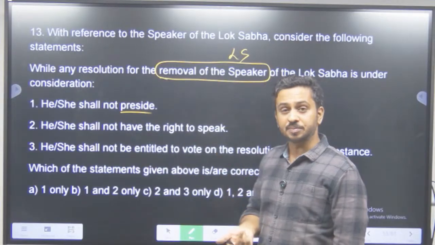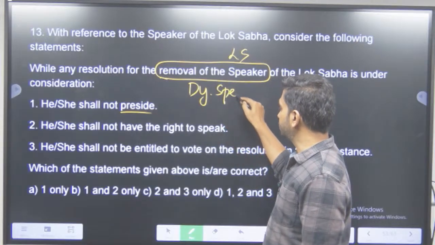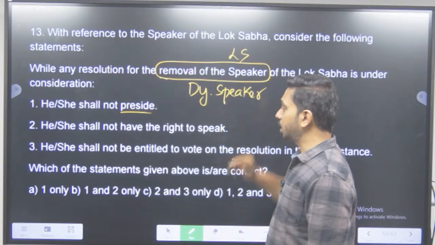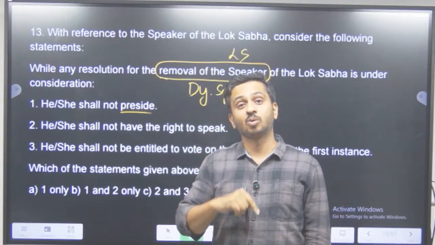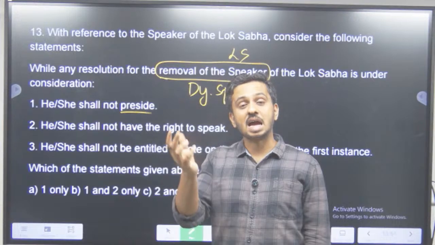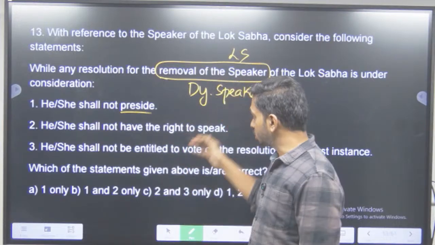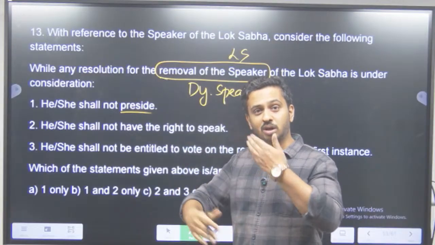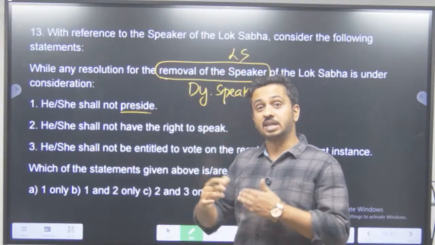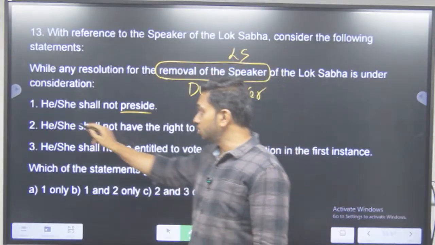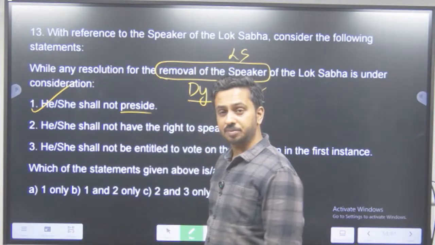So who presides, sir? We have his deputy, right? We have the deputy speaker. So deputy speaker will act as a speaker at that point of time. तब speaker क्या कर रहा होगा? Speaker will act as a normal member of the house. Are you able to understand? So speaker or deputy speaker का role reversal हो रहा है when there is a removal motion against that speaker. ठीक है? So he shall not preside. That is a correct statement. Who presides? Deputy speaker will preside.